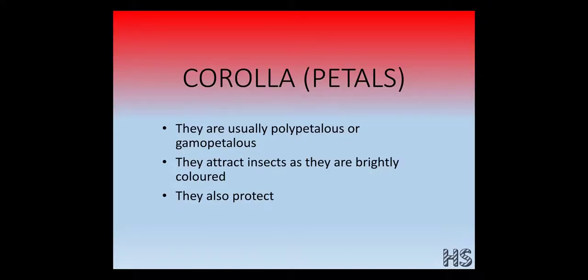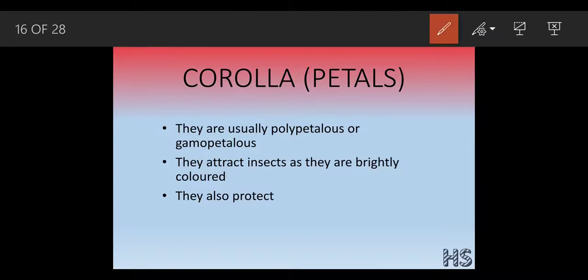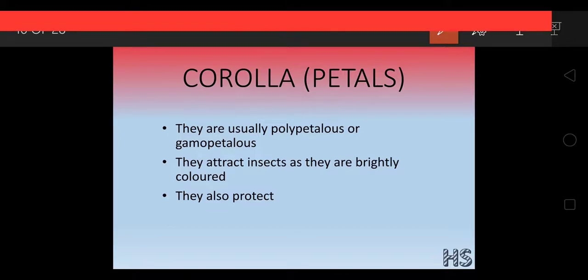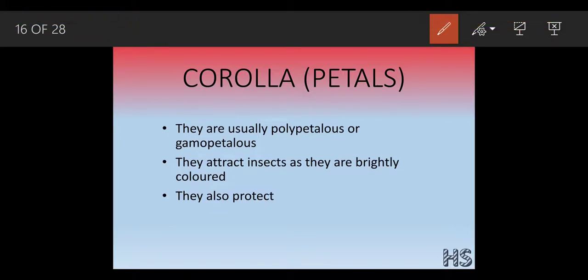Now the second structure, that is corolla, which is known as the petals. I have already discussed about the petals, that the petals are brightly colored. Okay, what do you mean by bright color? It can be any color other than green. Okay, listen to this part. It could be any color other than green, because green stands for the sepals. They could be polypetalous or gamopetalous.